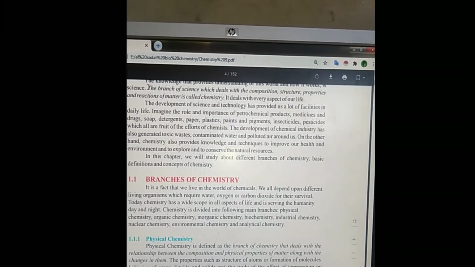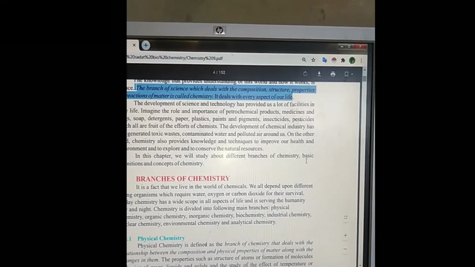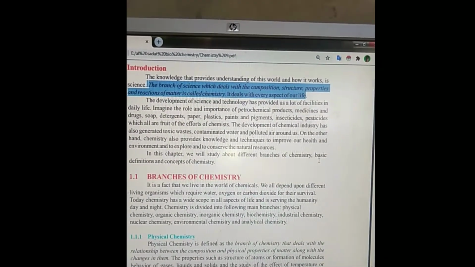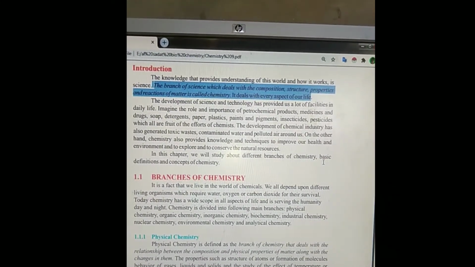Here is the definition of chemistry. We are highlighting it: it is a branch of science which deals with the composition, structure, properties and reactions of matter is called chemistry. It deals with every aspect of our life.